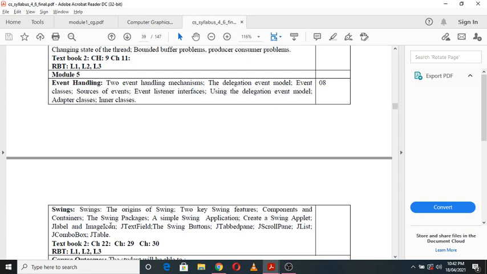Then creating a swing applet, then JLabel and ImageIcon, then JTextField. All these concepts we will be studying with program examples, that is Java programming. Then swing buttons, then JTabbedPane, then JScrollPane, then JList, then JComboBox, and JTable. So this is about swings. These concepts are also very important, and you will be studying them in module 5, that is event handling and swings.